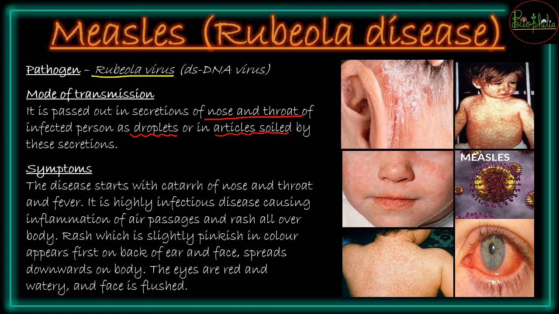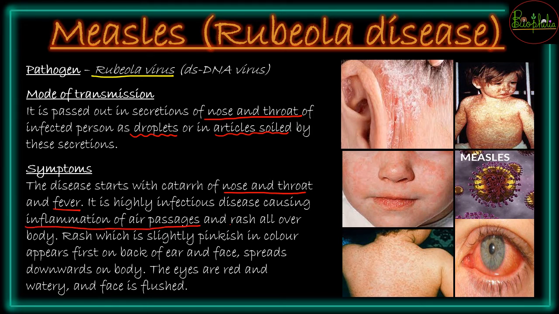The symptoms will start with a high fever, with nose and throat infections, and there will be inflammation of those infected areas. Generally there will be inflammation of the air passages.